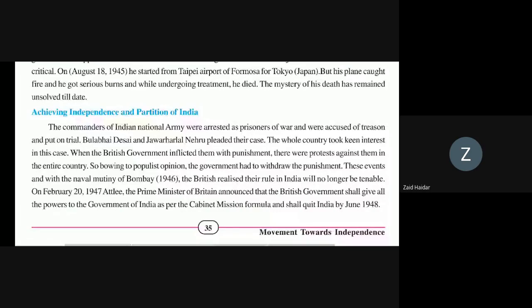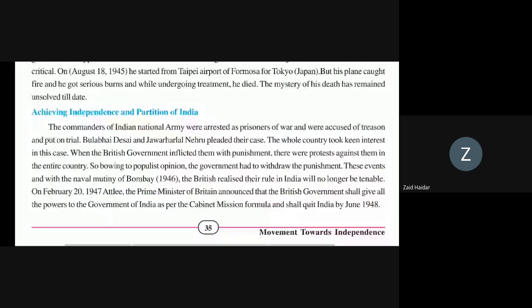So the whole country took interest in this case. The British government gave the punishment, but because of popular opinion, the government withdrew the punishment. And with this event and the naval mutiny of Bombay, the British realized their rule in India would no longer be tenable.